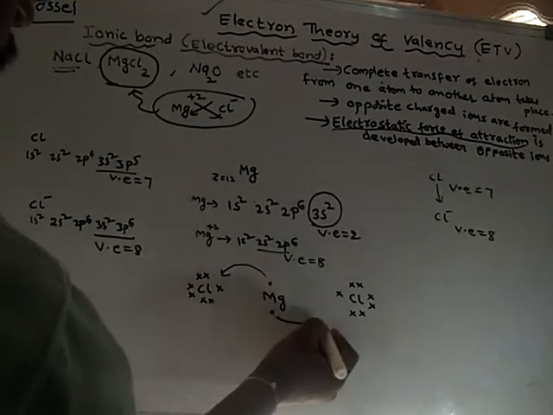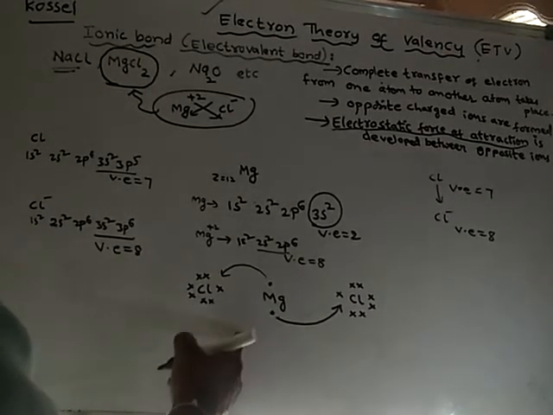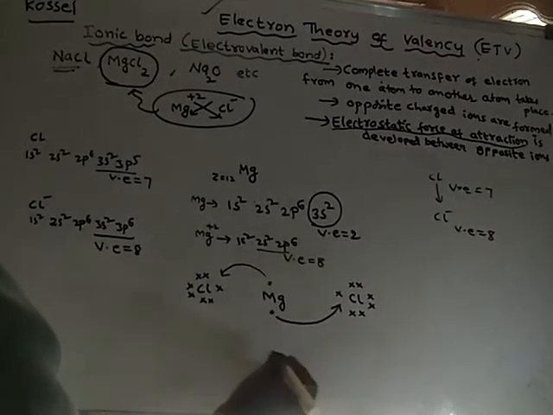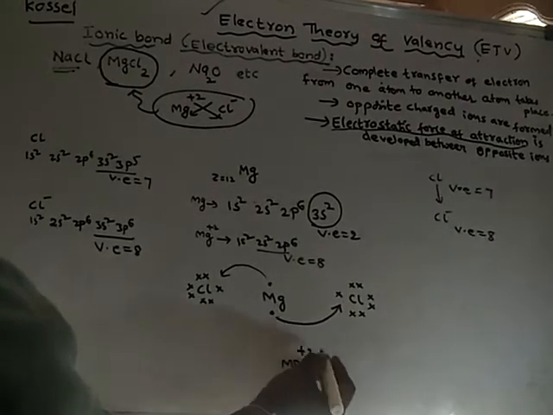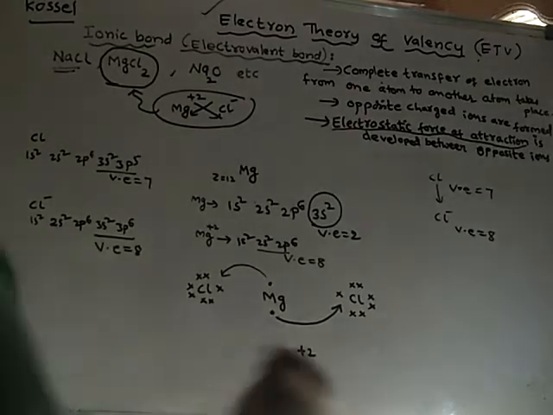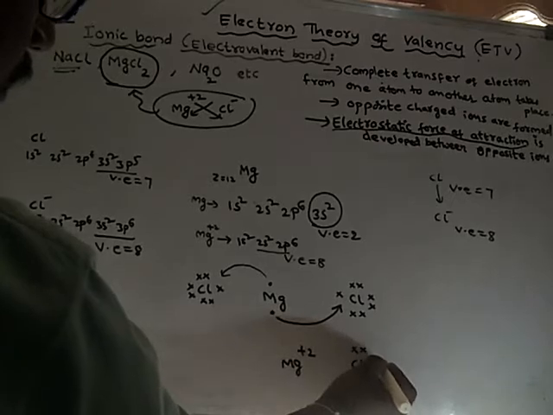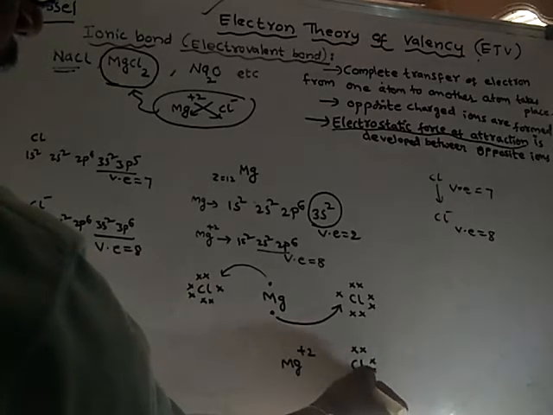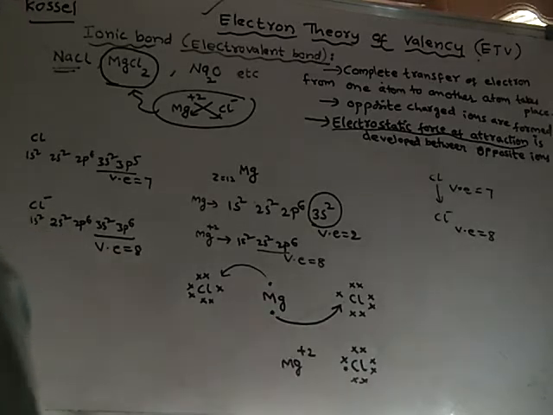So one electron goes to this chlorine. After losing these two electrons, magnesium will become Mg plus 2. Now this chlorine will get one electron from the magnesium atom.